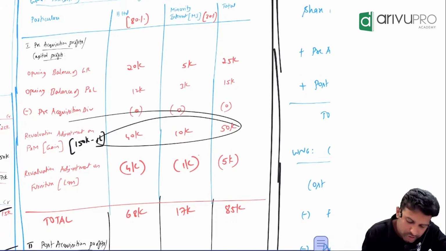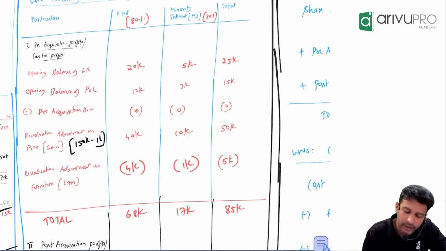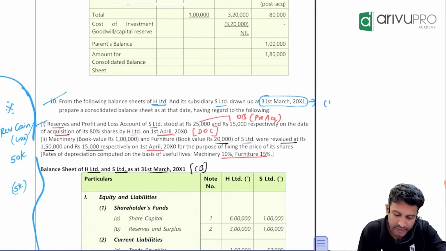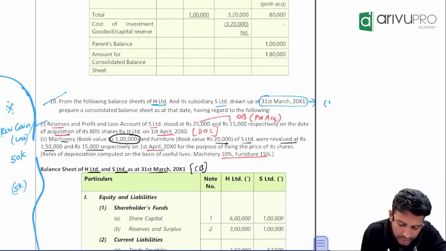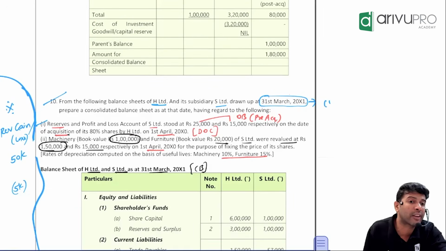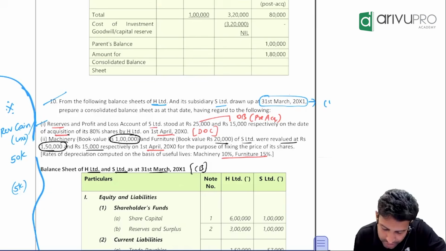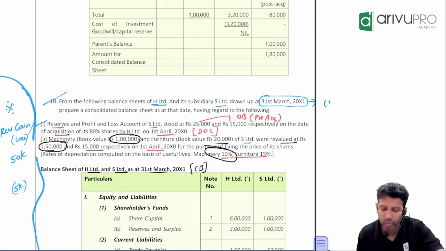This will have one more corresponding adjustment. What is that? Depreciation. How? Sir, the subsidiary company has depreciated their assets considering what value? 1 lakh. But for consolidation purpose, are we considering 1 lakh or 1,50,000? And look at the depreciation rate they have given. Machinery's depreciation rate is what?